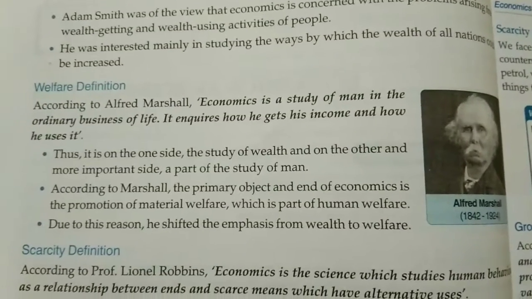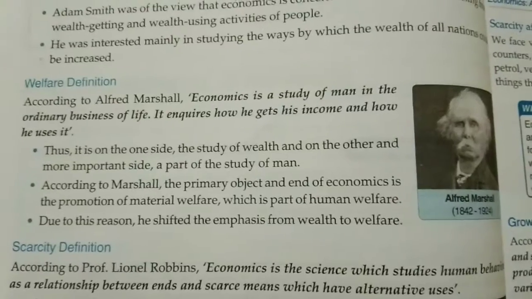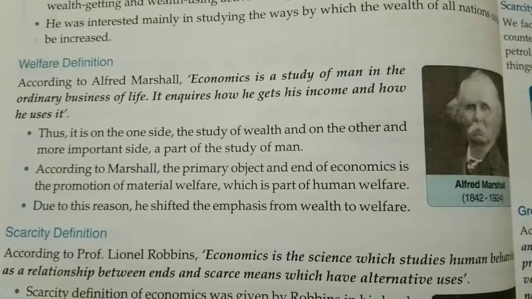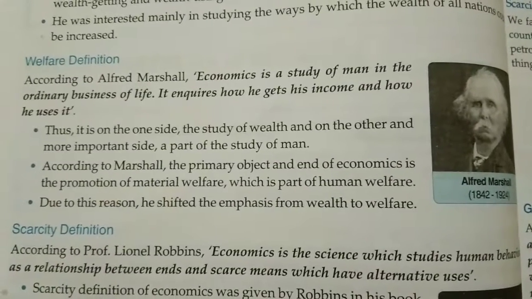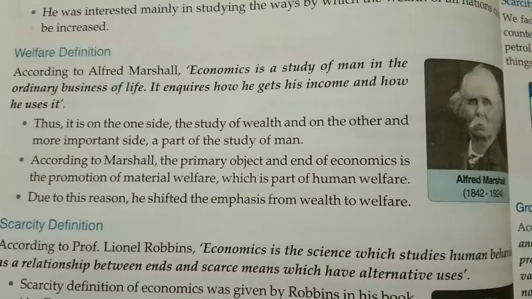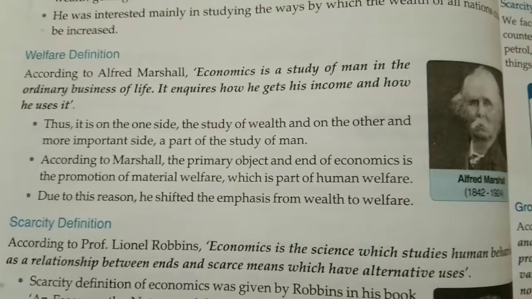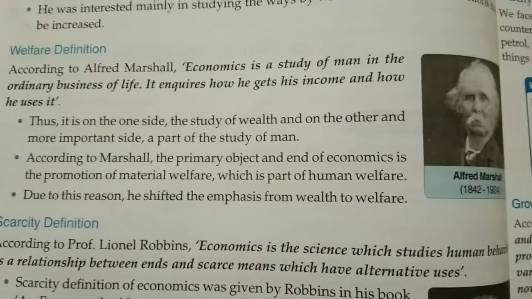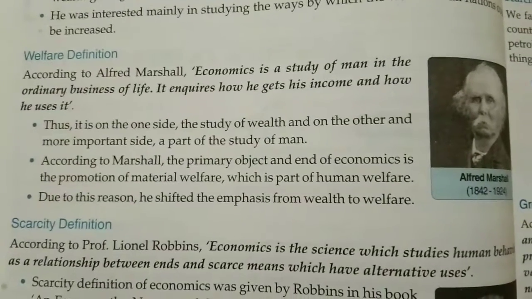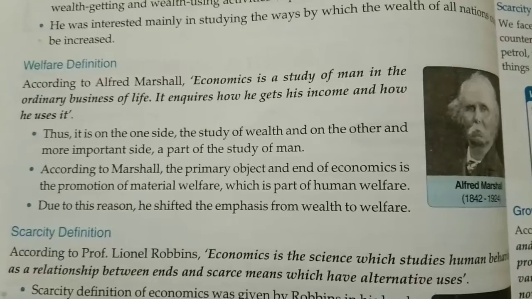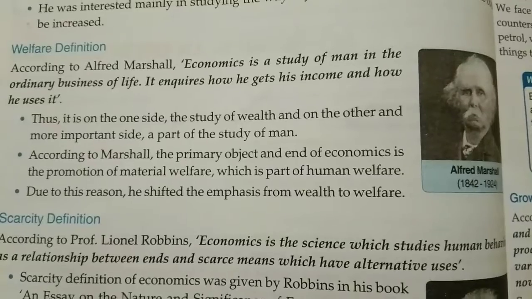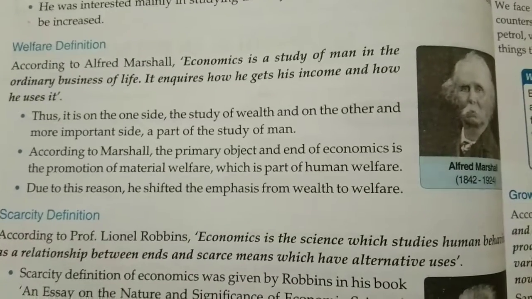Now let us see the welfare definition, which is given by Alfred Marshall. He said that economics is the study of man in the ordinary business of life. It inquires how he gets his income and how he uses it. So Alfred Marshall is saying that economics is a study of man in the ordinary business of life, how he gets his income and how he uses it. This is what is defined by Alfred Marshall within the context of the welfare definition. Thus it is on the one side the study of wealth, and on the other, more important side, a part of the study of man.